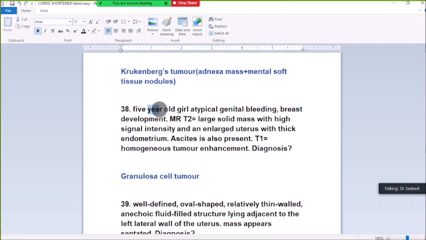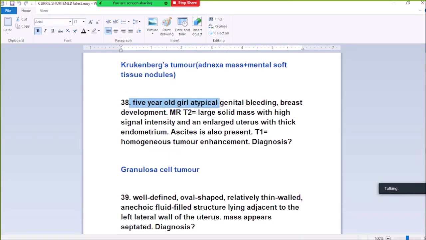38. A 5-year-old girl with early gender training, breast development. MRI T2 shows a large solid mass with high signal intensity and a large uterus with thick endometrium. T1 shows homogeneous tumor enhancement. Diagnosis: granular cell tumor, because there is hormonal release from the granular cell tumor in children, and the 5-year-old girl also has precocious puberty.